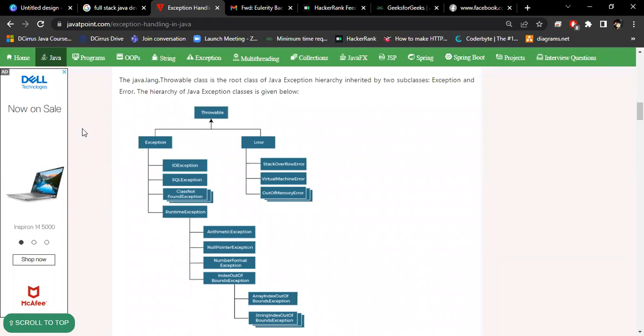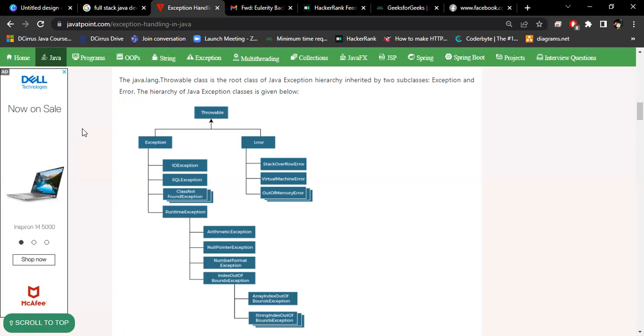Now, similarly with the JVM. Now you are the JVM. There are two types: compile time and runtime. In compile time, there is IOException, meaning input output exception, when you are using a file. Suppose you are finding a file in the D drive. It is a possibility that the file doesn't exist and you are searching for it. So this will come under a checked exception, because it can be possible that your file is not present in that particular drive.